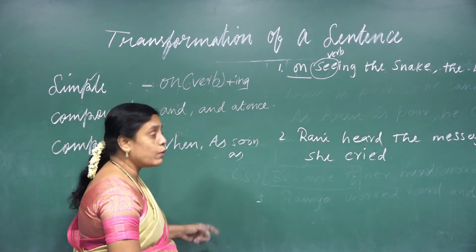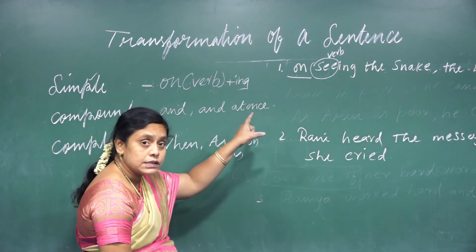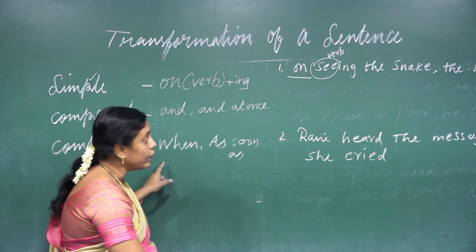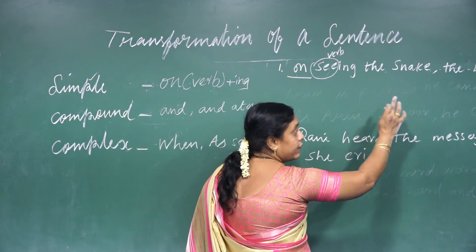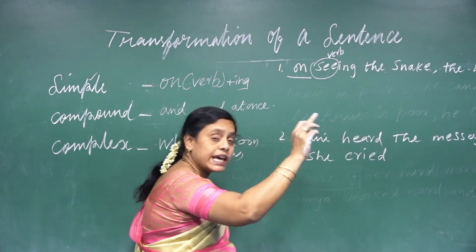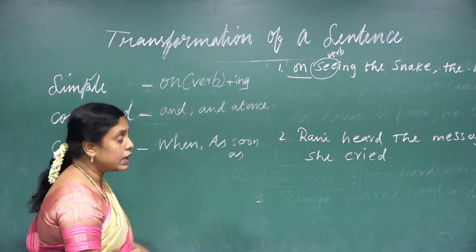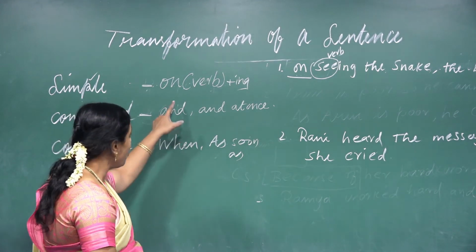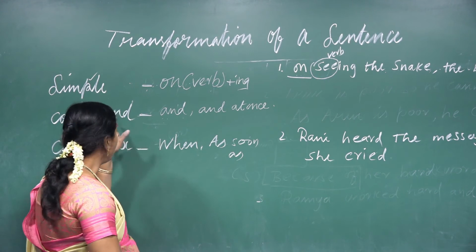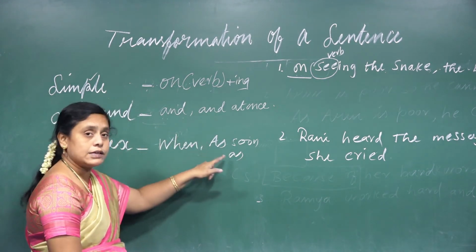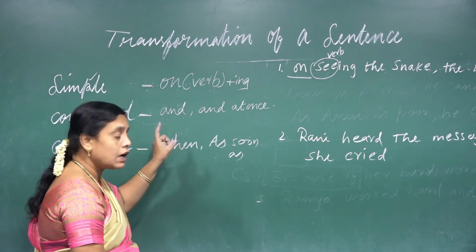In the exam they won't ask you to change simple, but they will give you the sentence in the bracket and ask you to change into compound. That compound only you should change, so students, you must learn what I have written on the board for compound: and at once, and complex: when, as soon as. Like this you must memorize and keep in your mind.